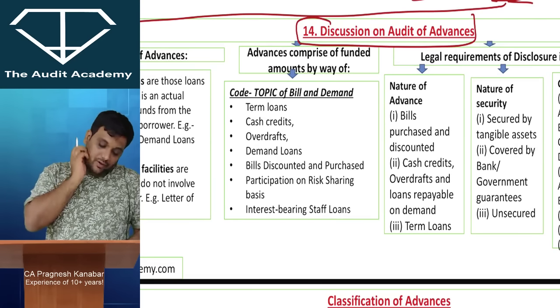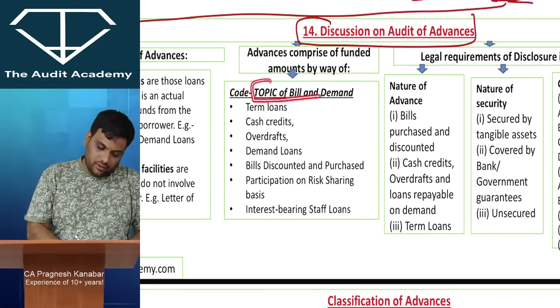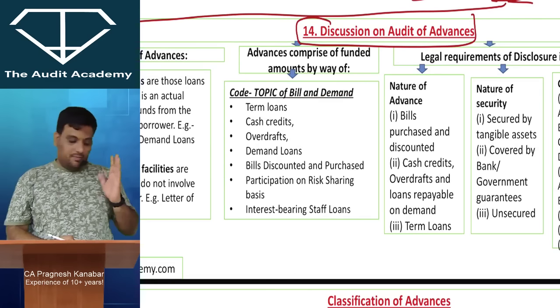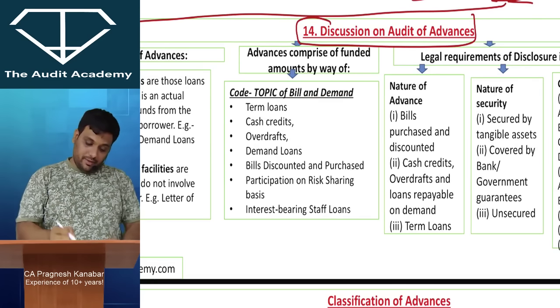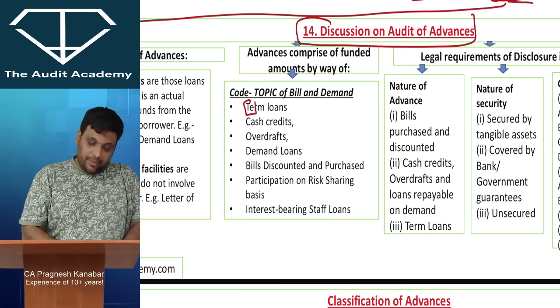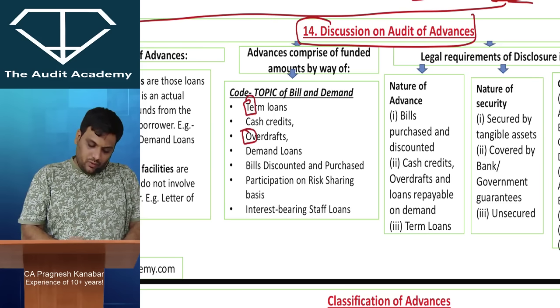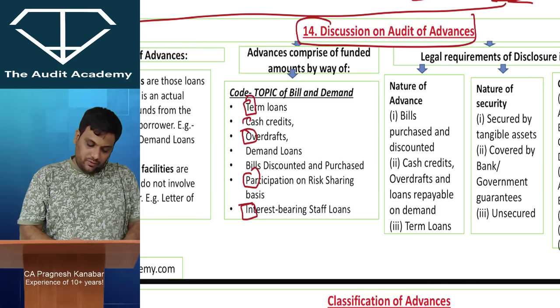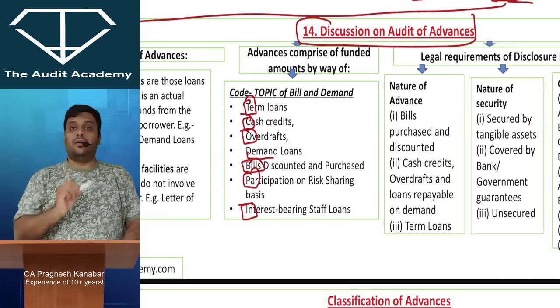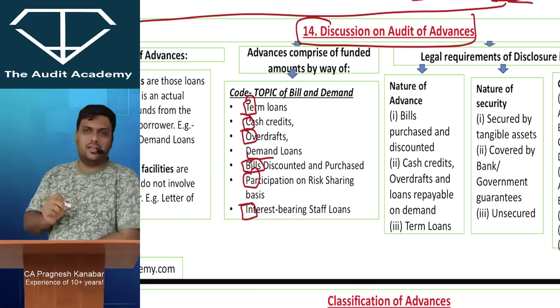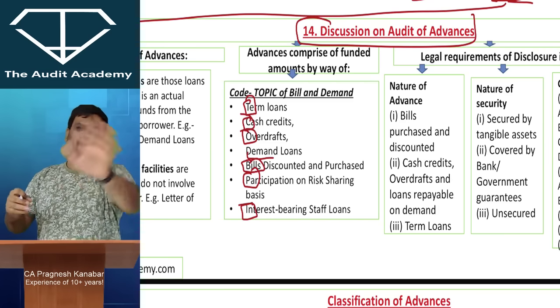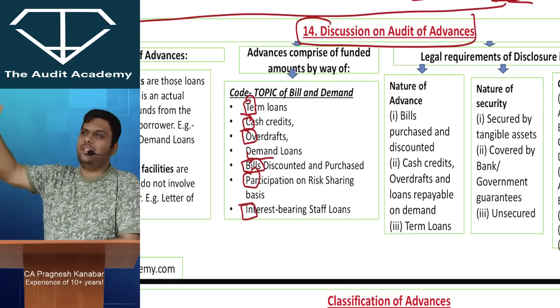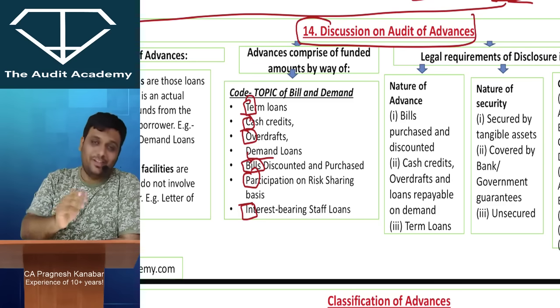Now when we talk about funded loans, there is a code word to remember: TOPIC of BILL and DEMAND. Term loans, overdraft, participation on risk sharing basis, interest bearing staff loans, cash credit, bills discounted, and demand loans. Just reading it, we will not understand. Term loans everyone understands, whether short term or long term, a loan given to you. Most major loans are covered under term loans.